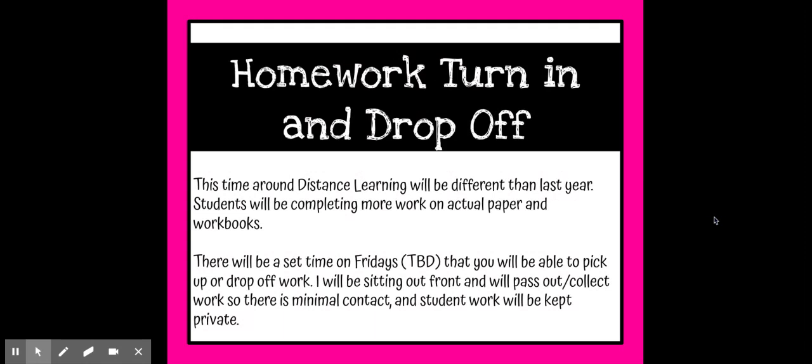If there are times where we need to collect work or give packets, if we have projects that need to be assigned or novels for their language arts classes, we will have a homework turn-in and drop-off time. I will be able to pass out and collect work, so there will be minimal contact. Student work will be kept private, so there won't be an envelope or a folder that you have to go through and find your child's work. We will be able to pass that out to you. If we have those times, I will notify you in advance, and those pickups and drop-offs will normally happen on Fridays.